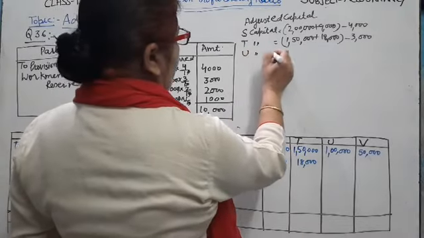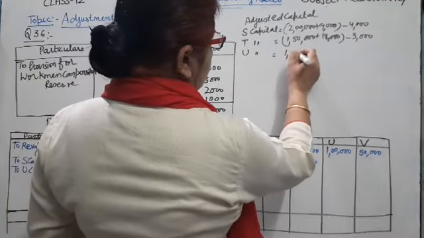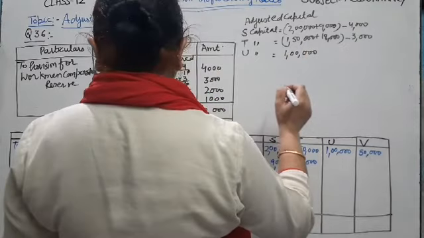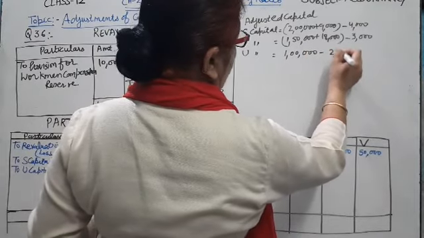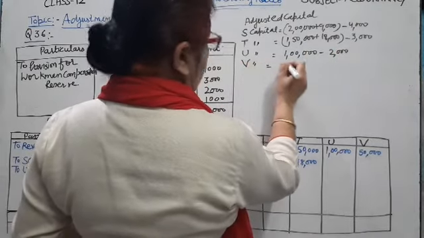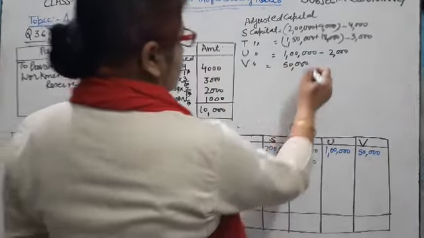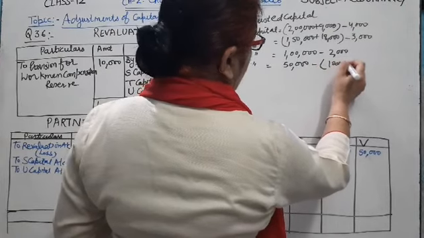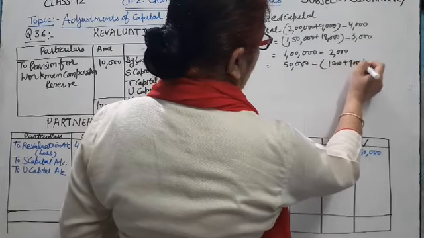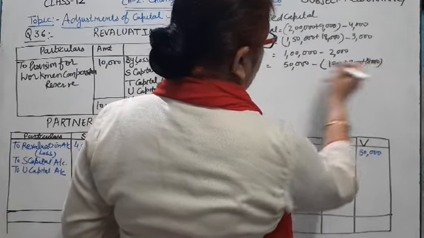After that, U capital opening balance 1 lakh and subtract the 2,000, and V capital 50,000 opening balance minus 1,000 plus 9,000 plus 18,000.